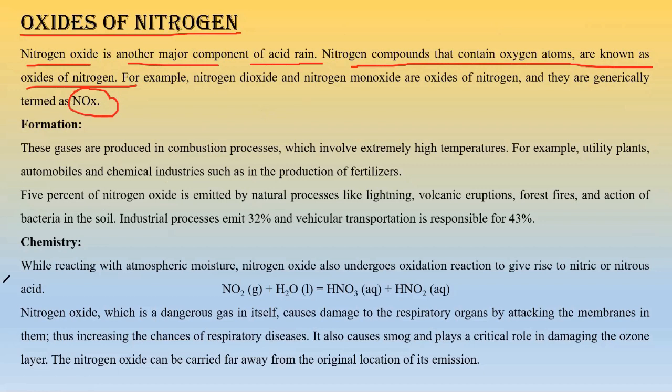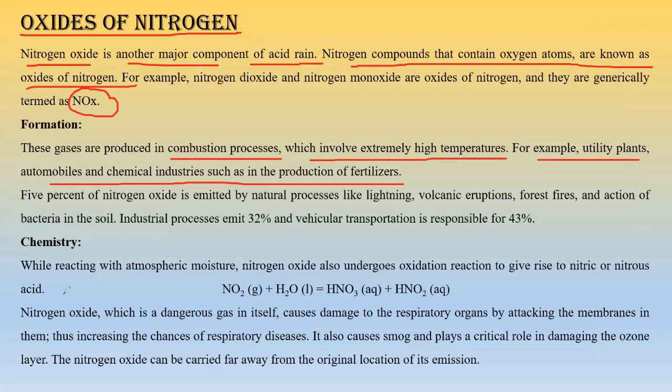They are produced in combustion processes, which involve extremely high temperature. For example, utility plants, automobiles, and chemical industries, such as the production of fertilizers. Production of fertilizers basically includes the formation of N, P, and K, that is nitrogen, phosphorus, and potassium. So whenever fertilizer plants are there, they have a major role in the release of nitrogen in the air.